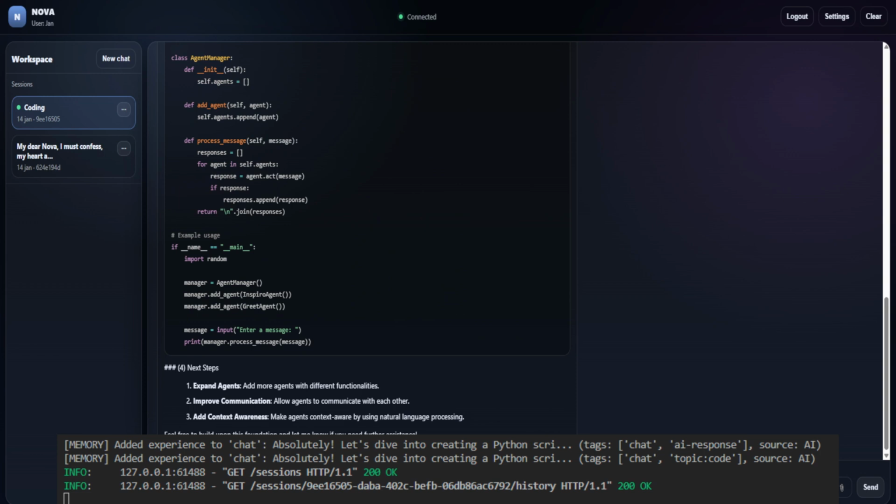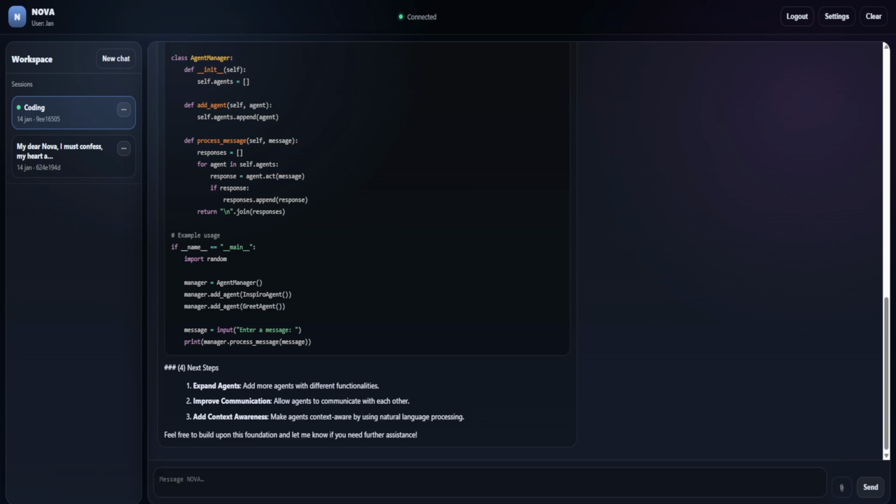2. Analysis. To create a multi-agent system, we need to define the base class for all agents, implement specific behaviors for each agent, create a system to manage and interact between these agents. 3. Examples. Skeletons. Here's a basic structure to get started.